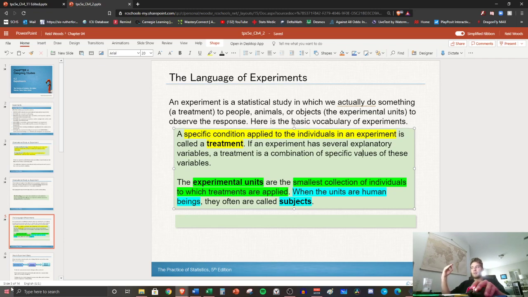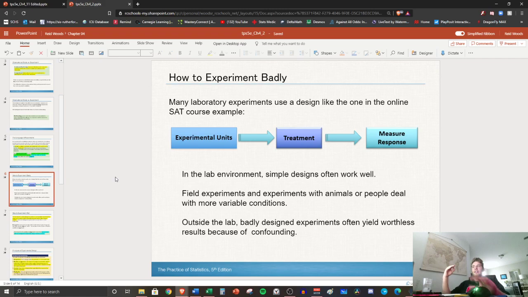So you've probably run an experiment in science before. And this is usually the model that they follow. You don't have to write anything on here, but check this out. They take the experimental units, and sometimes in a science class, that's just a vial of something. They apply a treatment, maybe another chemical, and you see what happens. And that works in like a lab, and that's fine, okay?